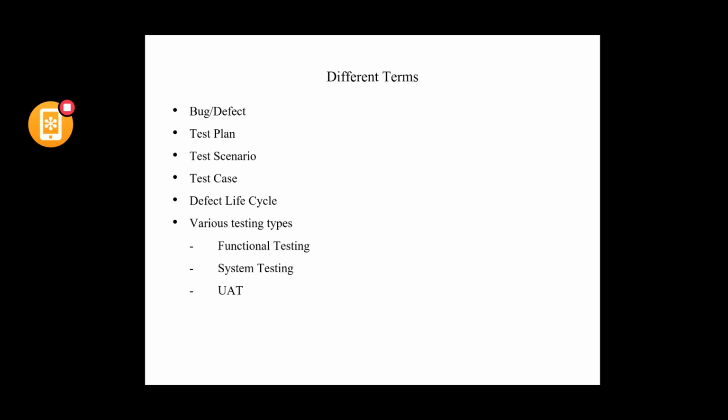So a bug is something which is raised by the tester, while a defect is something which is accepted by the developer as genuine. Sometimes a similar issue may already have been raised, or the same issue may have been raised by someone else. That is when it is called a duplicate defect. Or sometimes the system behavior is such that it is accepted behavior, so they say it is not a bug at least. Once it is accepted as a genuine issue, that is when it is called a defect.